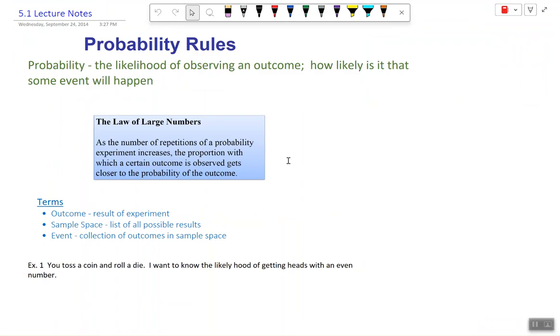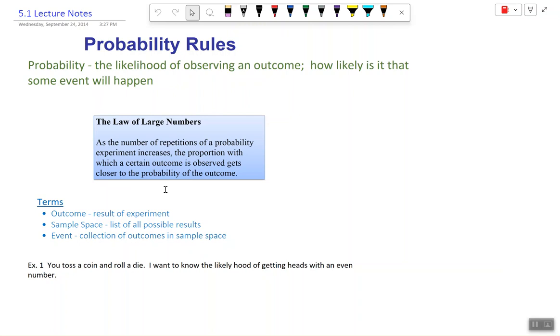This leads us to this idea of the law of large numbers. The law of large numbers states that as any number of repetitions of a probability experiment increases, the proportion with which a certain outcome is observed gets closer to the probability of the outcome. Now what that means is, the more times that we did the experiment simulating flipping a coin, the closer we got to what we assumed would be the outcome of our probability, what we intuitively understood the probability of flipping a single coin to be.